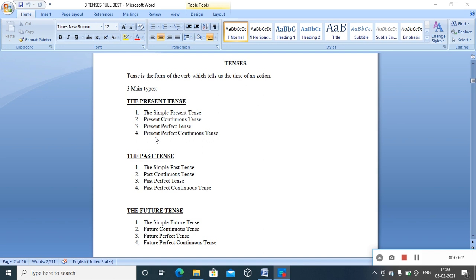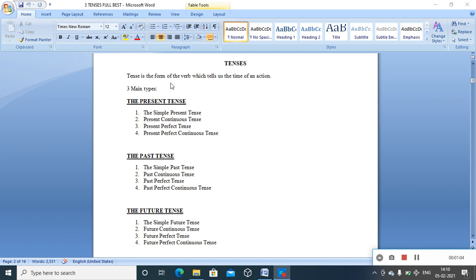Let us read the names of the different subcategories. The simple present, present continuous, present perfect and present perfect continuous. Here, under three main types, we have four different subcategories each. Each main type has got different subtypes like simple present, present continuous, present perfect and present perfect continuous. Same applies with the past: simple past, past continuous, past perfect and past perfect continuous. Future also you have simple future, future continuous, future perfect and future perfect continuous.